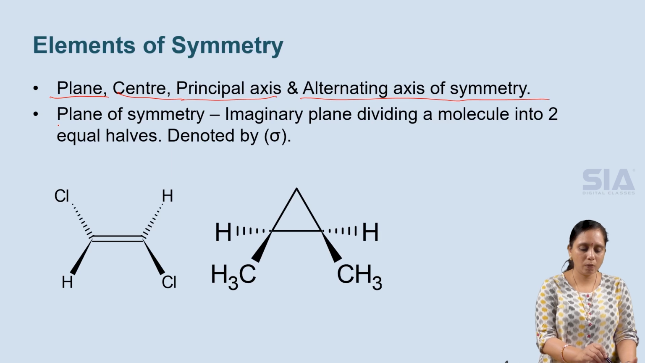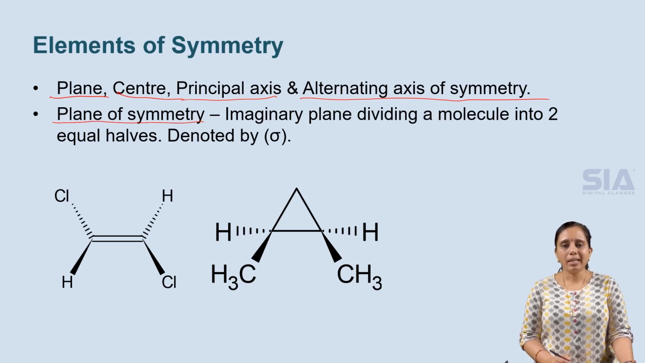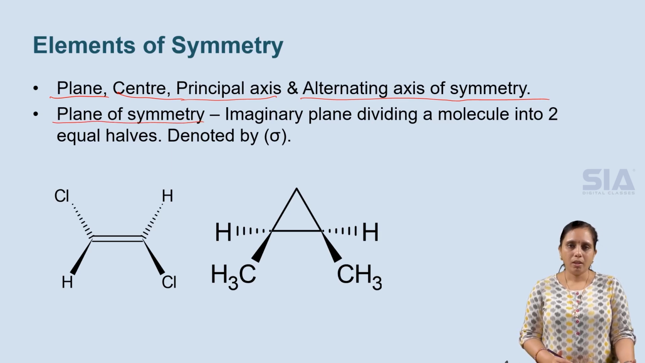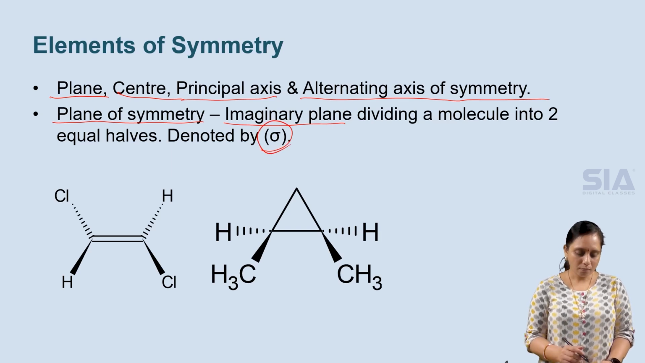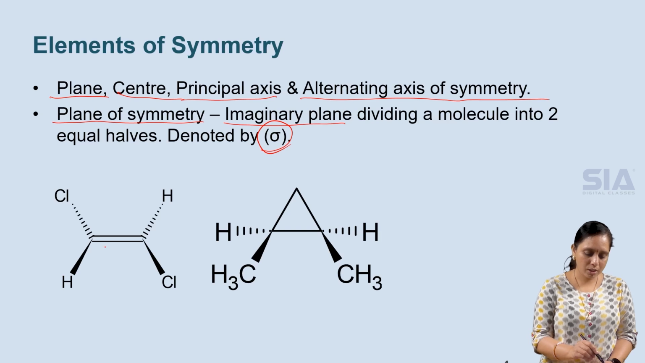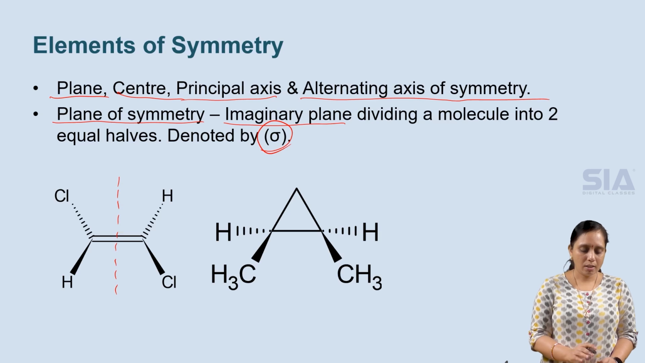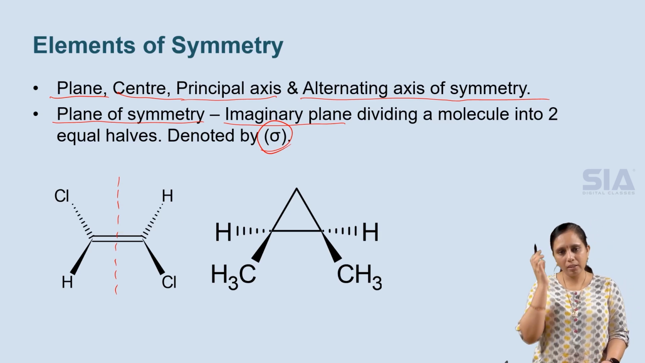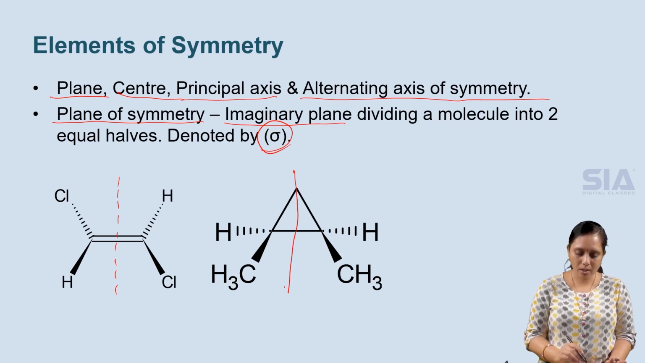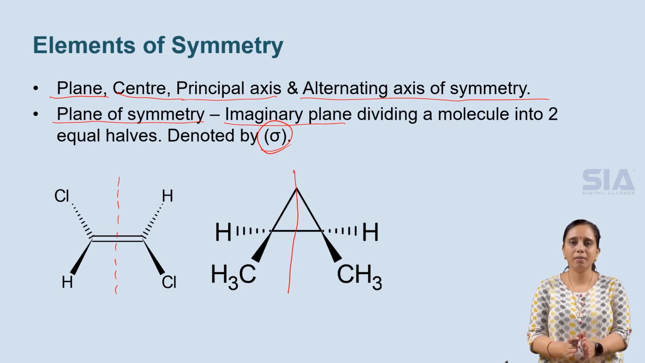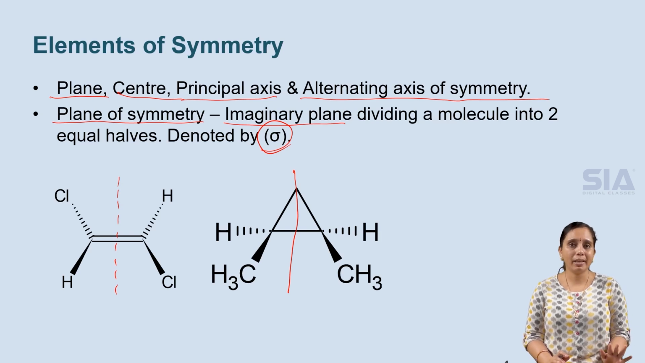Let us go into plane of symmetry. A plane of symmetry is an imaginary plane that divides a molecule into two equal halves. It is denoted by the symbol sigma. Let us observe these two molecules here. If the imaginary plane passes vertically like this, the molecule will be equal, identical. So this is called plane of symmetry. And here also, at this plane, both the halves are equal when divided. That is called plane of symmetry.